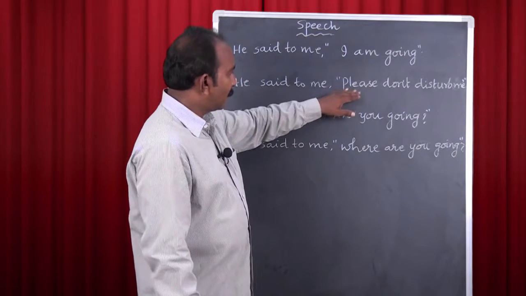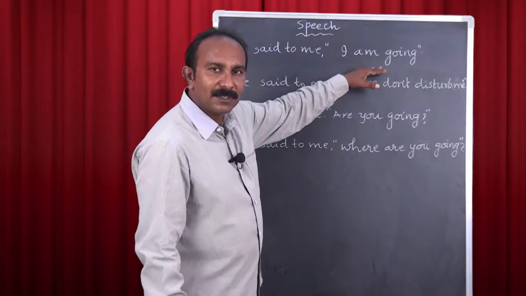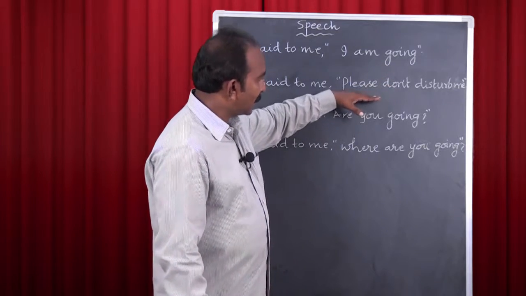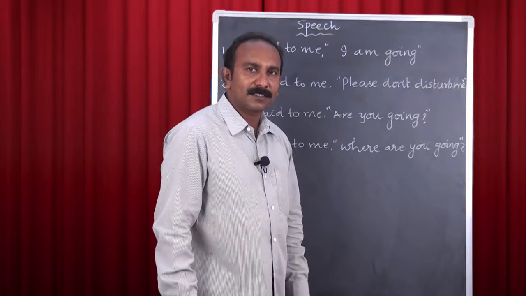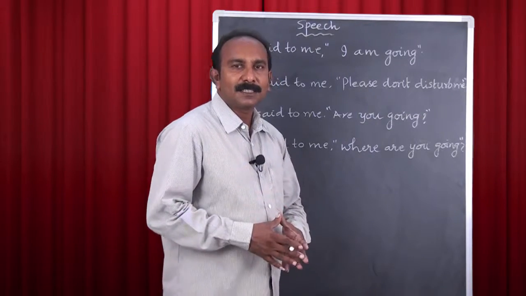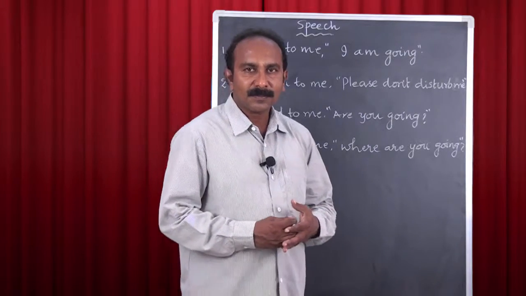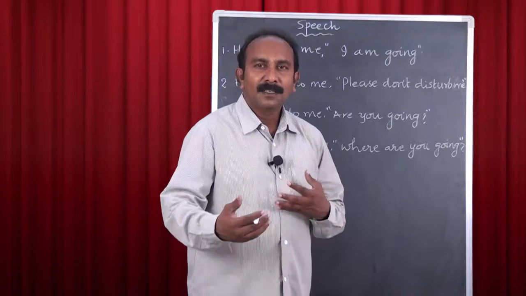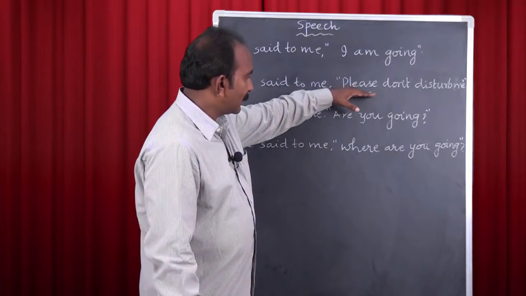And see the sentences once again. The first sentence is an assertive sentence. It is called a statement. The second sentence is an imperative. You know about what an imperative sentence is. An imperative sentence may be a request, an order, a command, a warning, advice, etc. Here this is imperative sentence.